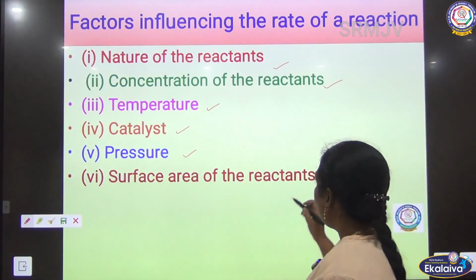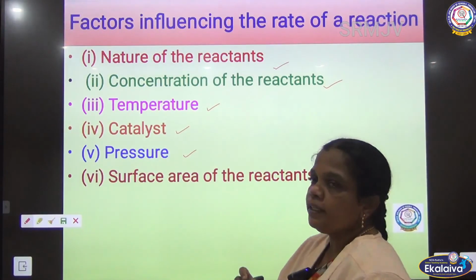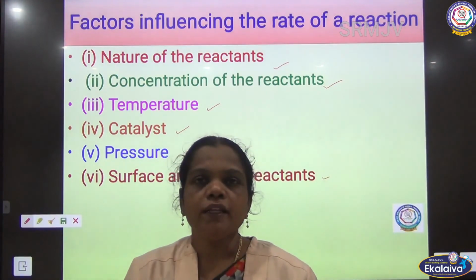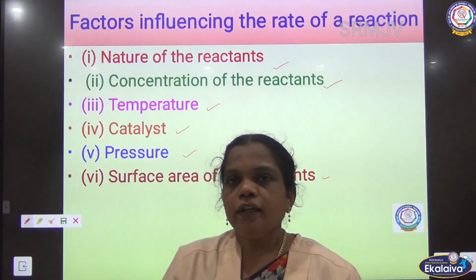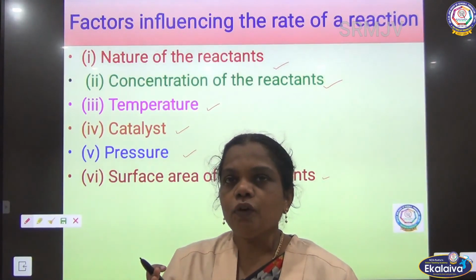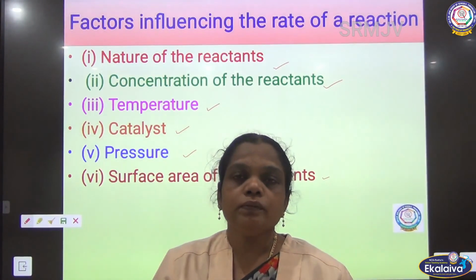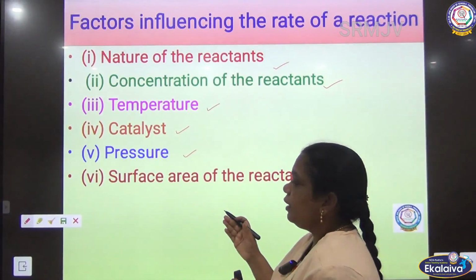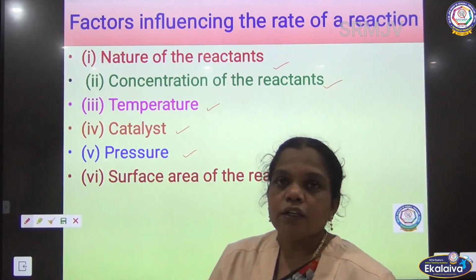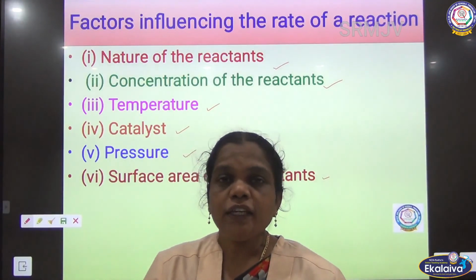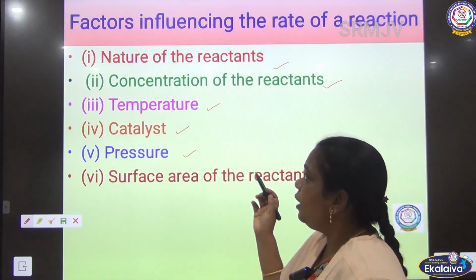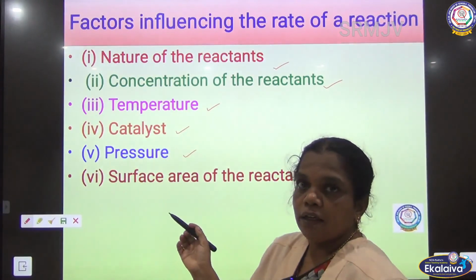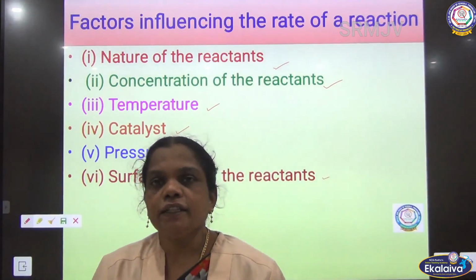And then the surface area. The smaller the particle size, the larger the surface area, so the collision is going to be maximum. Understand? So these are all the factors that influence the rate of the reaction. In the next video we can see the details about the factors of the rate of the reaction.